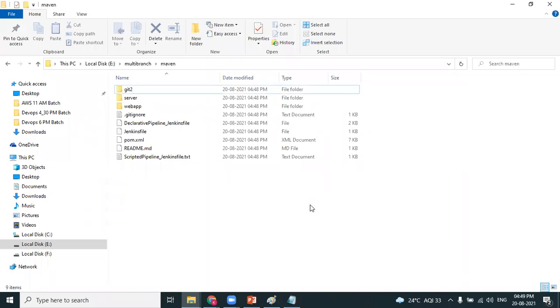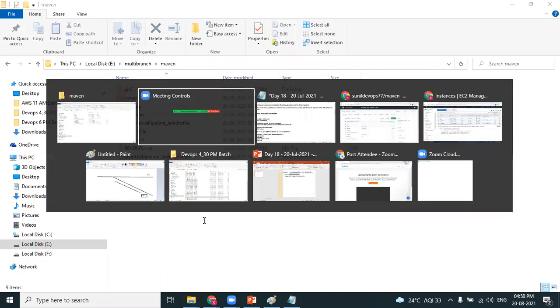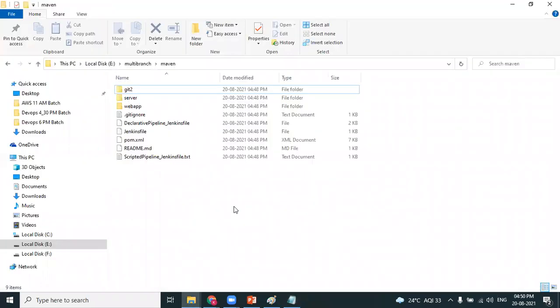I am a developer. I got a requirement from the client. Forget about whether it is Java or .NET. As per the requirement, I have developed my code. I'm saving my code in my F drive, in the multi-branch Maven folder. This directory does not have any importance; anywhere you can save the code. As my code is ready, I convert the folder into a working directory. I move the files into the staging area. From the staging area, I move the files to the local repository. Developer does it, isn't it, Anuj?